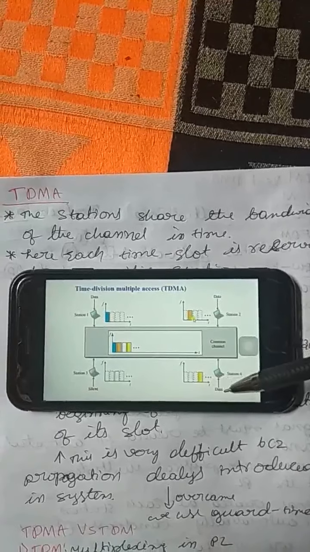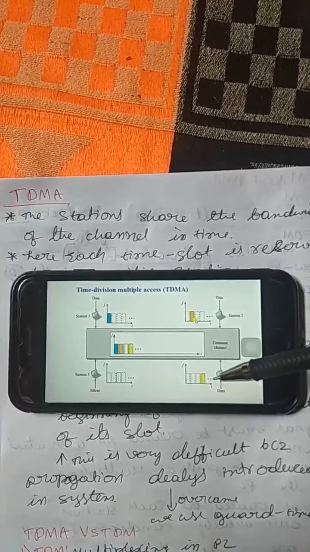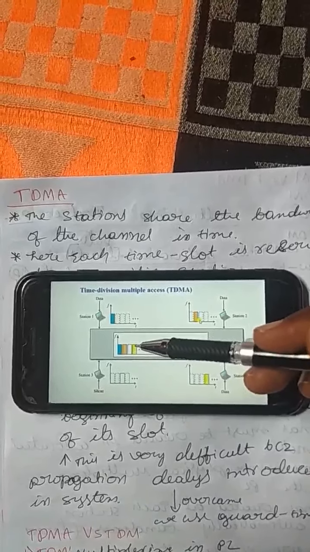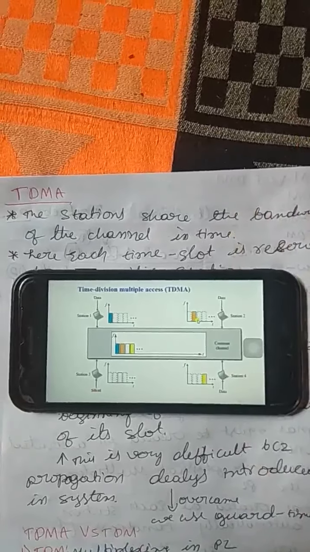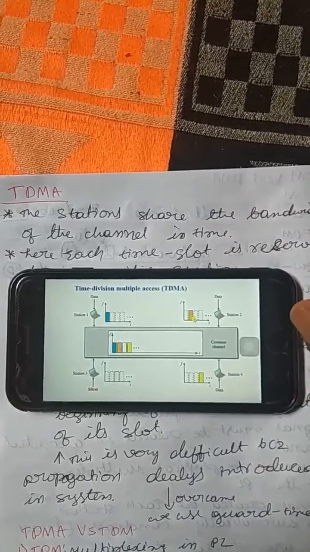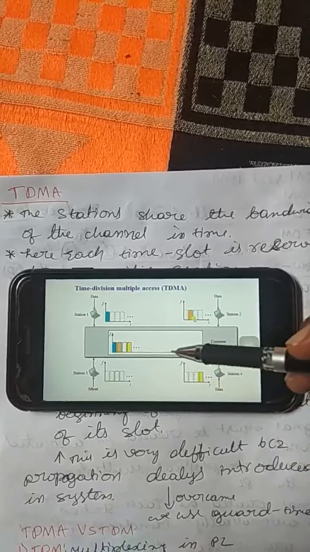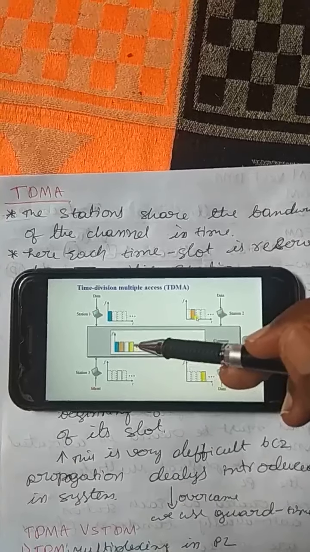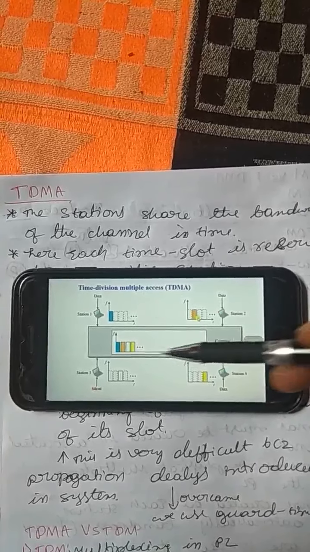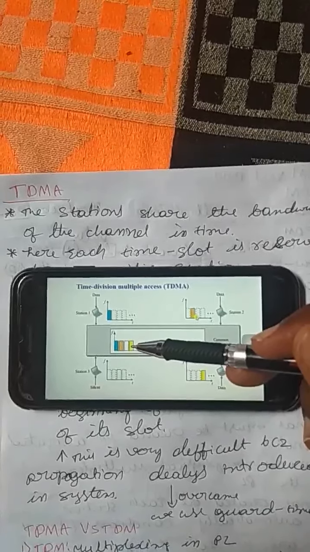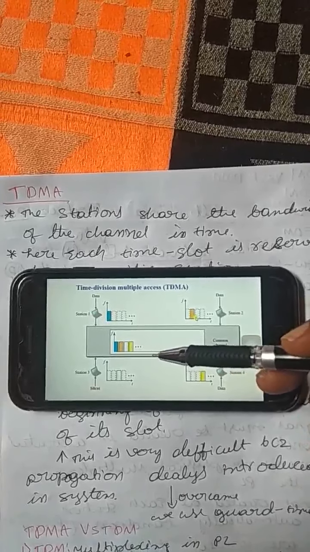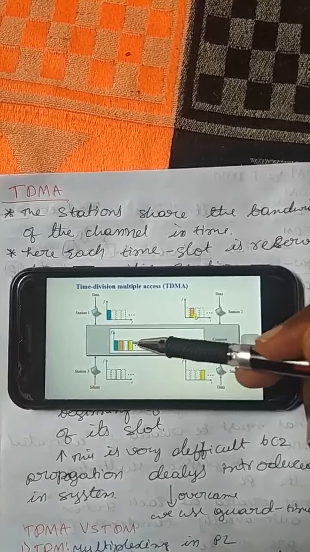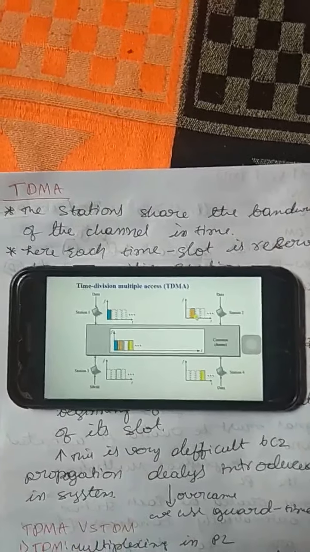This yellow color is the reserved time slot of station 4. This is the time division method, which means the bandwidth of the channel is divided in time, converted into time slots.